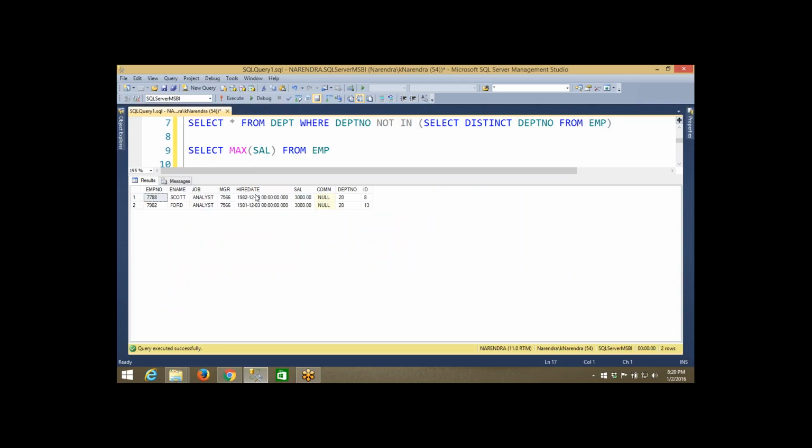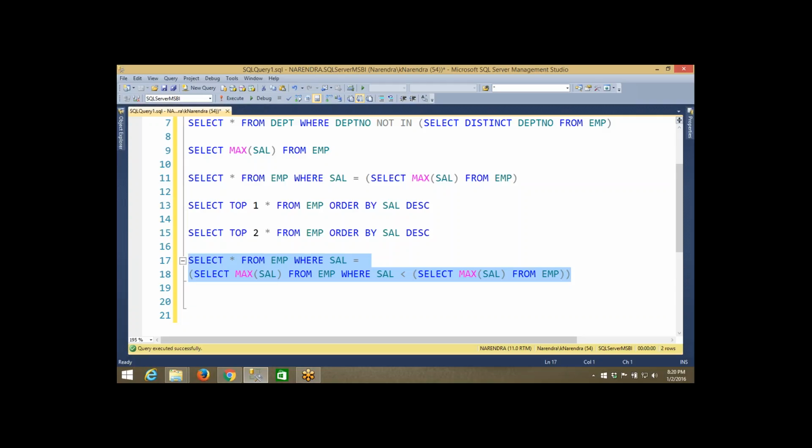Okay, so this is the second highest salary. Suppose I want to retrieve the third highest, again I have to write another subquery. Fourth highest, again I have to write another subquery. So instead of that, it is better to go for the ranking function query I showed you in the previous class.